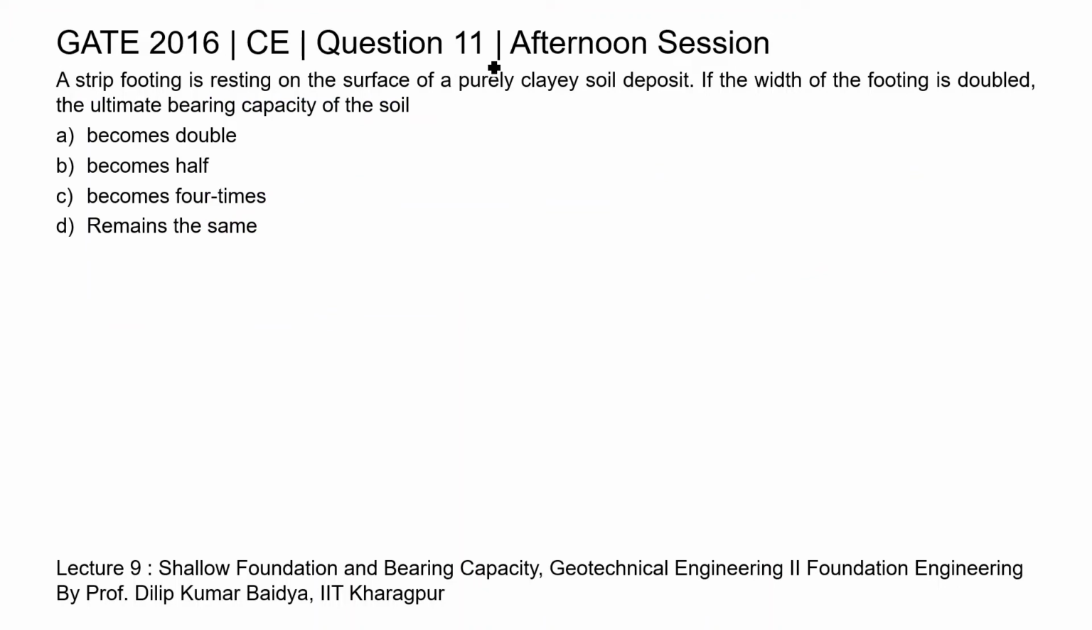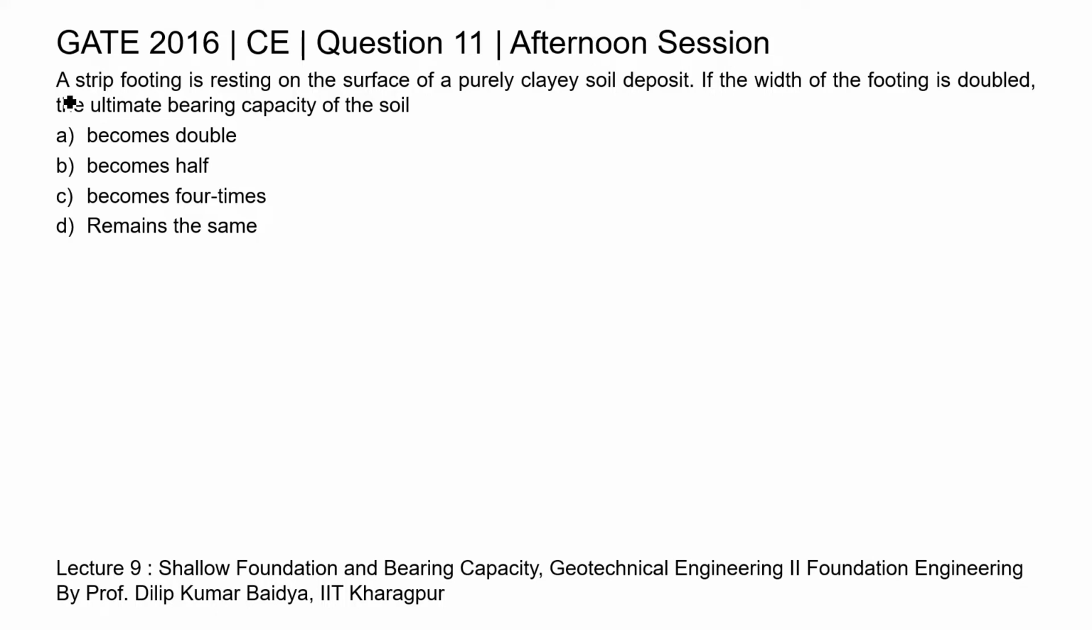This is question 11 of civil engineering paper of GATE 2016 afternoon session. A strip footing is resting on the surface of a purely clayey soil deposit. If the width of the footing is doubled, the ultimate bearing capacity of the soil.